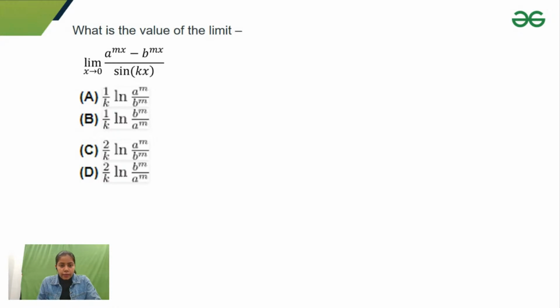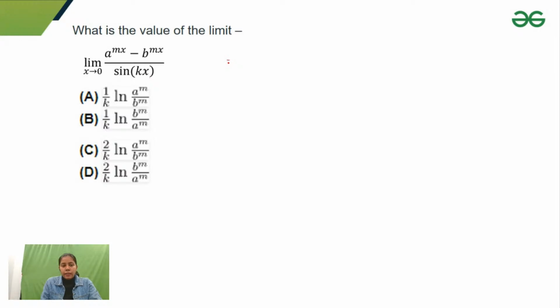Okay, so guys, if you are getting 0 by 0 form, then you have to apply L'Hopital rule. I can see here a to the power 0 is 1 and b to the power 0 is 1, minus 1 is 0, and sine 0 is 0. So that's why we get 0 by 0 form here.